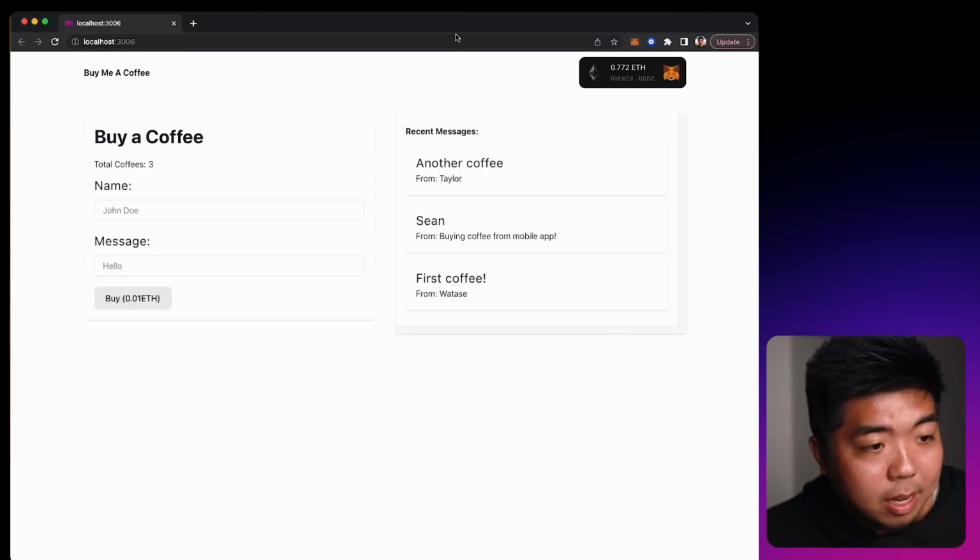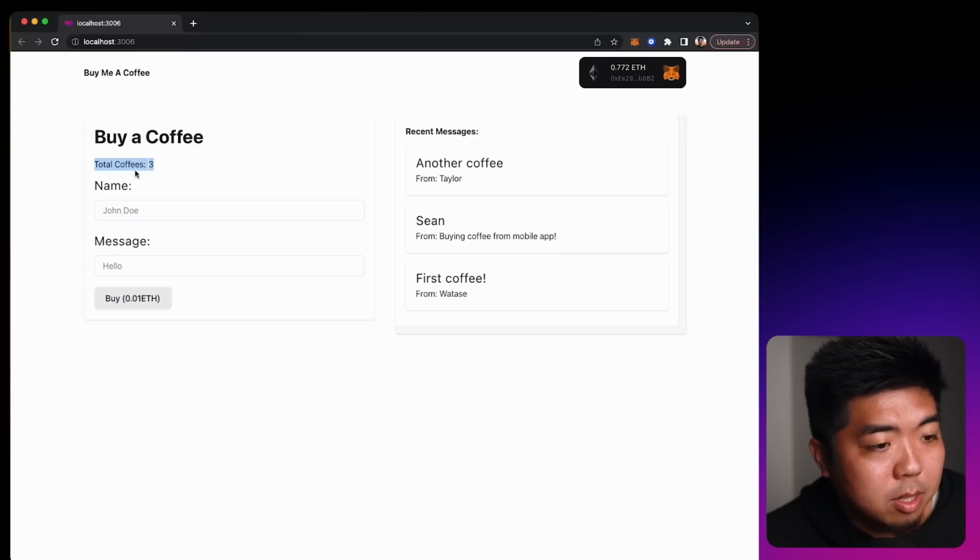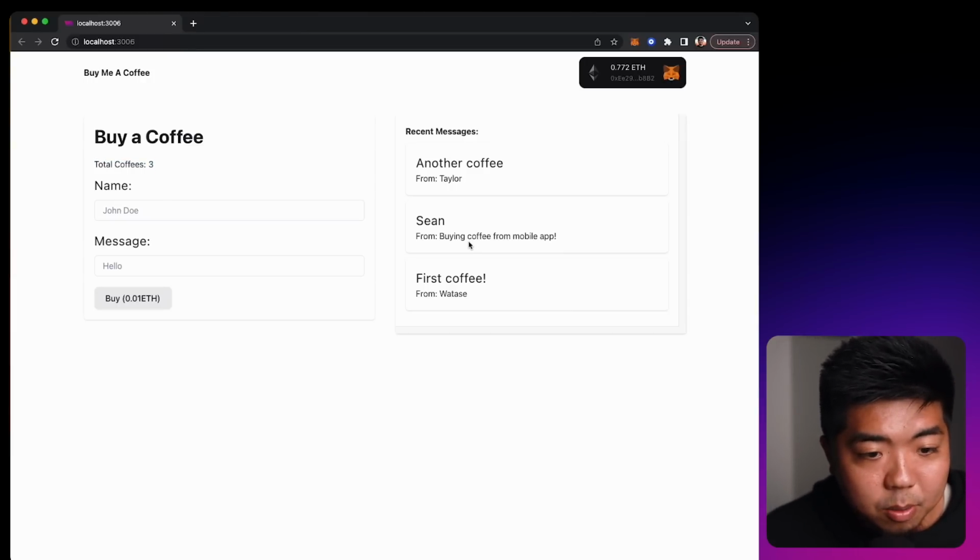Right now I am on my computer. This is the app that we're going to build. So it's a Buy Me a Coffee. You can see here it will display the total amount of coffees that we have. Currently we have 3. You can see the 3 messages right here on the right hand side of the message and who it is from.